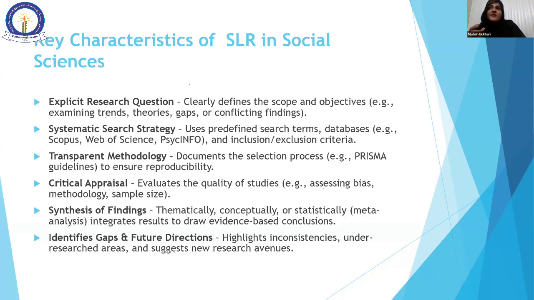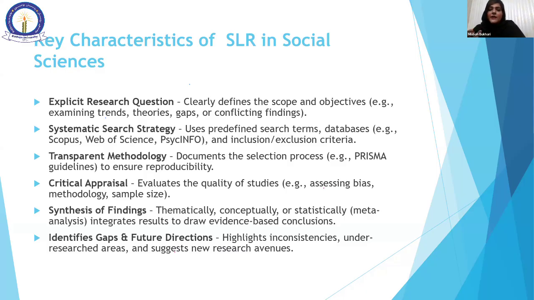So when we clearly define the title, this is the title of the SLR in our specific field of any type of research. For example, my SLR presentation is in the field of social sciences, not in the biological sciences, not in the natural sciences.